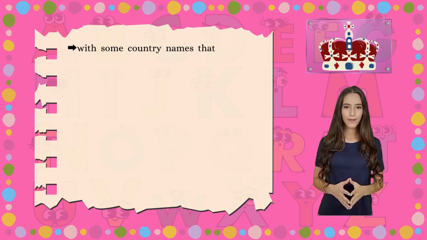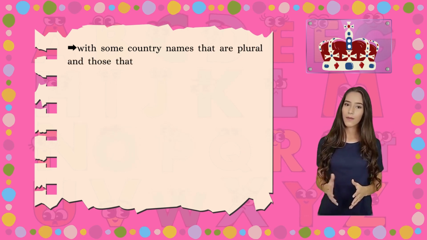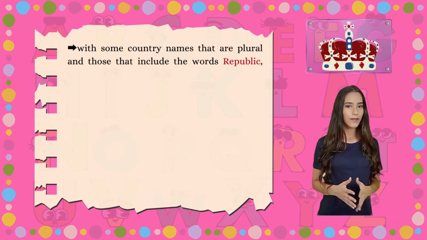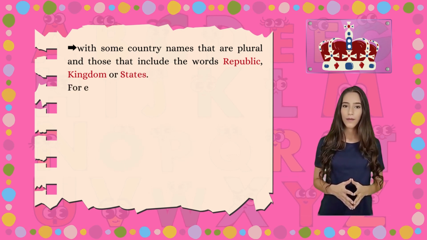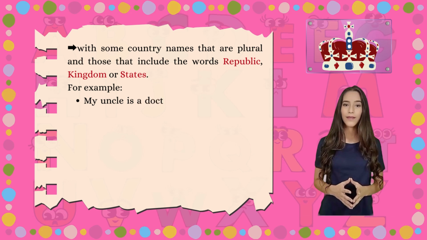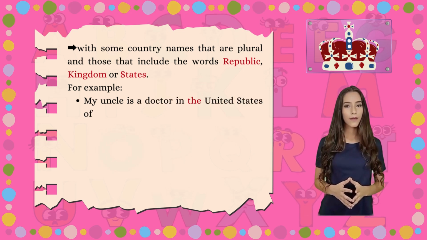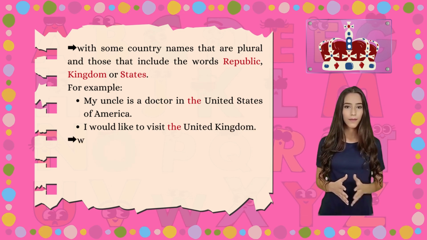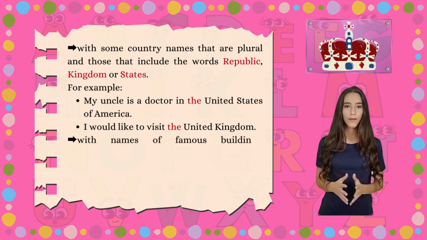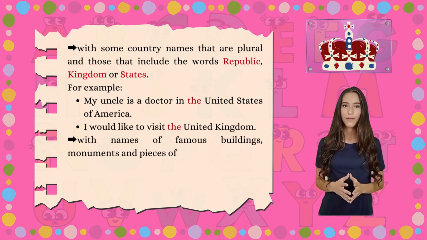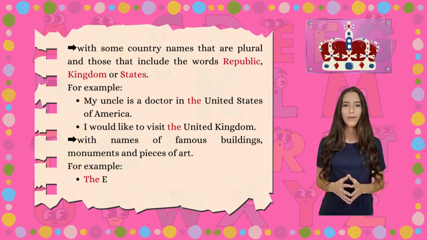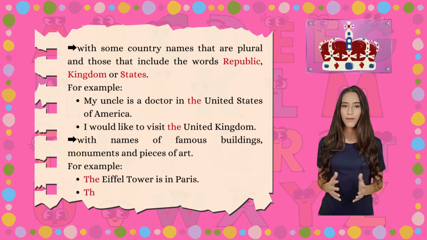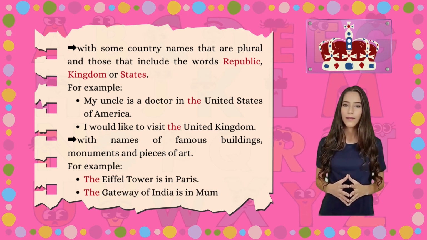With some country names that are plural and those that include the words republic, kingdom or states. For example, my uncle is a doctor in the United States of America. I would like to visit the United Kingdom. With names of famous buildings, monuments and pieces of art. For example, the Eiffel Tower is in Paris. The Gateway of India is in Mumbai.